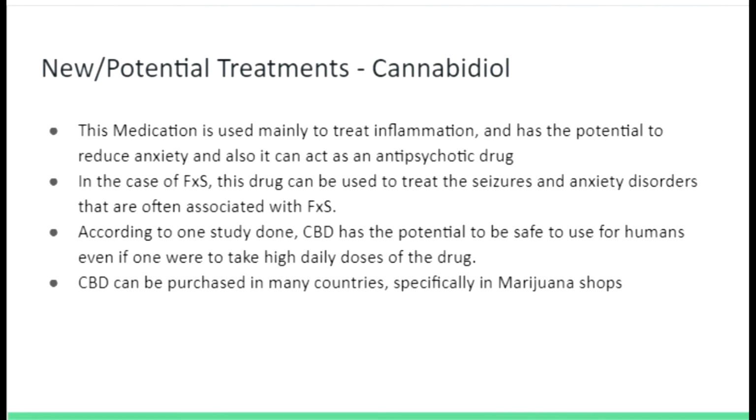According to one study that was done, CBD has the potential to be safe to use for humans even if one were to take high daily doses of the drug. CBD can be purchased in many countries, specifically in marijuana shops.